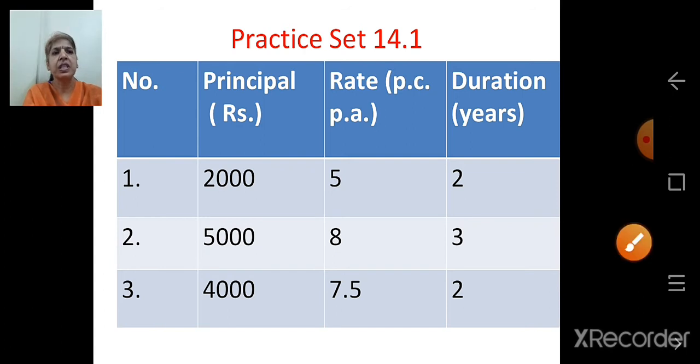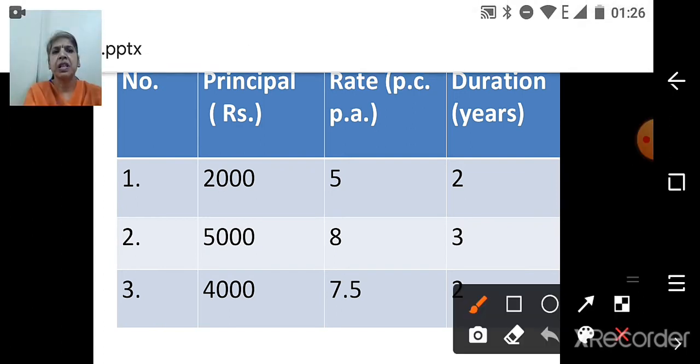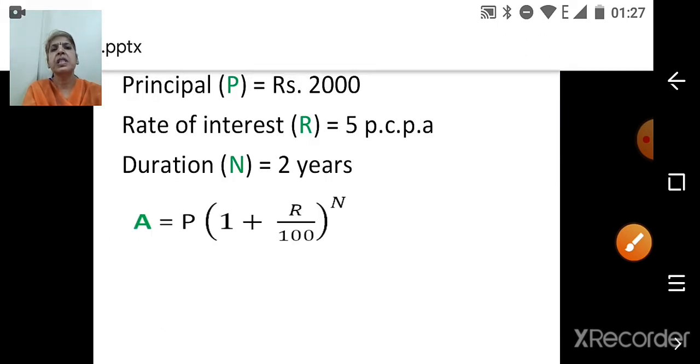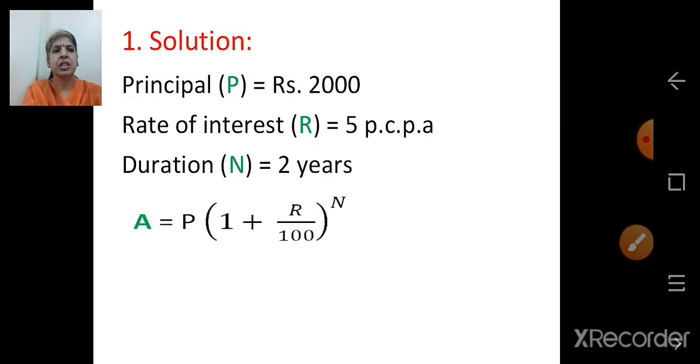First question: principal is given in rupees, 2000. Rate is given in percent per annum, 5 percent per annum. Duration, that is we say N, number of years, is 2. So we are doing the first sum. P is 2000, R is 5 percent per annum, and duration is 2. So let's solve it. Solution.